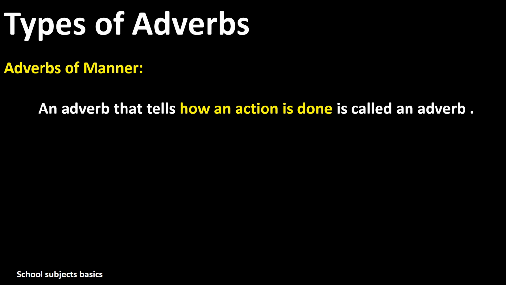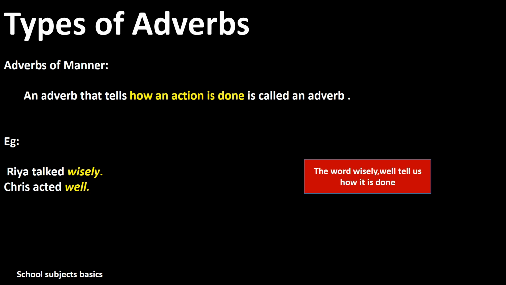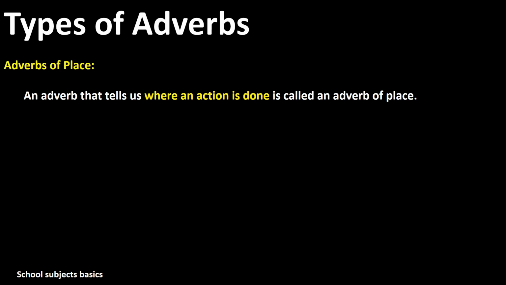This means it tells how an action is done. From the word itself we can understand it explains how an action is done. For example, Ria talked wisely and the next example is Chris acted well. From the two words wisely and well, these are the adverbs used here and they explain how an action is done. That is, Ria has talked very wisely and Chris acted well. So this explains how an action is done and it is known as adverb of manner.